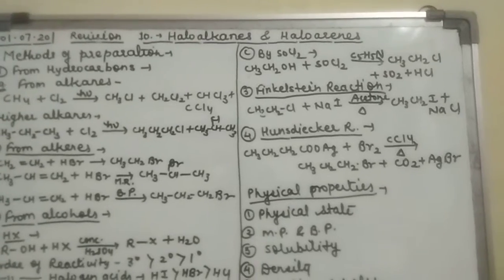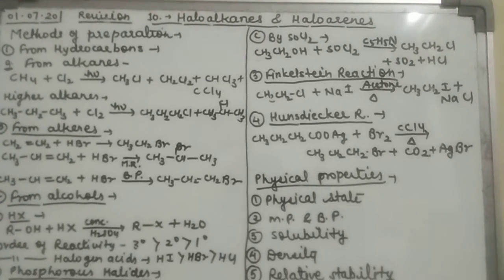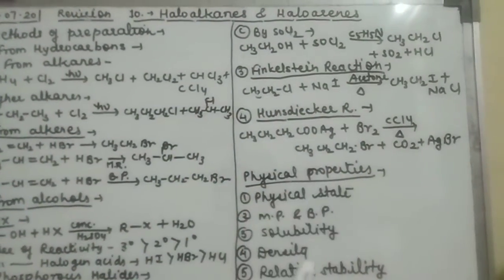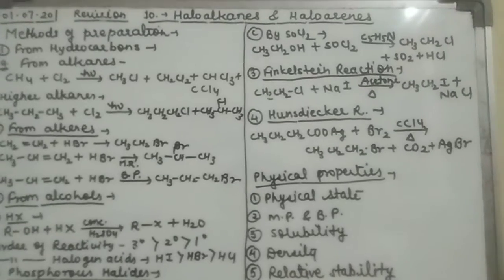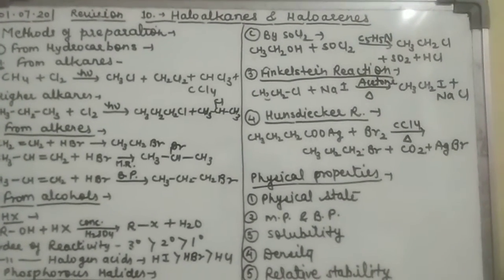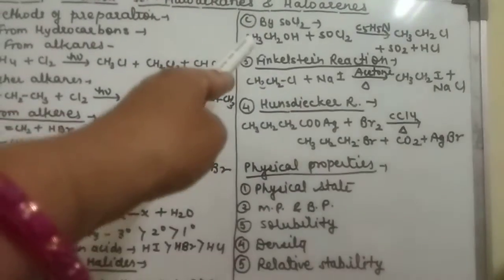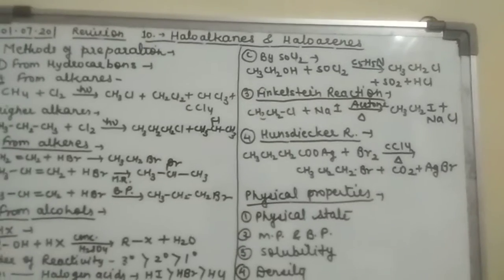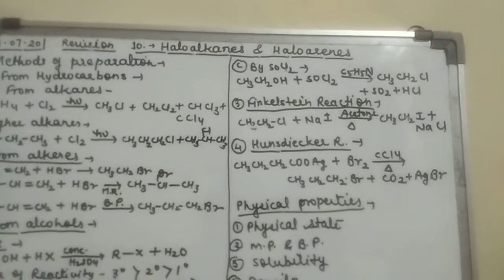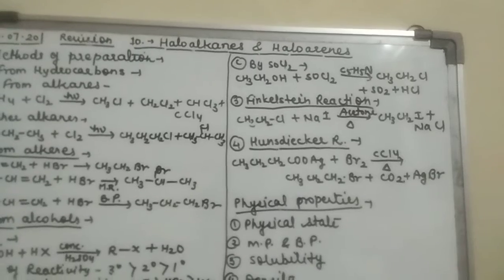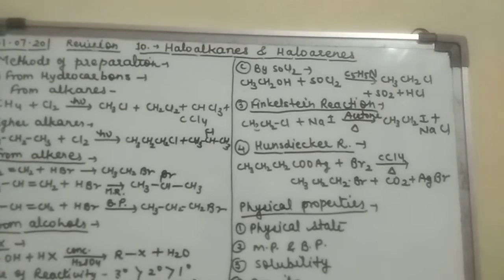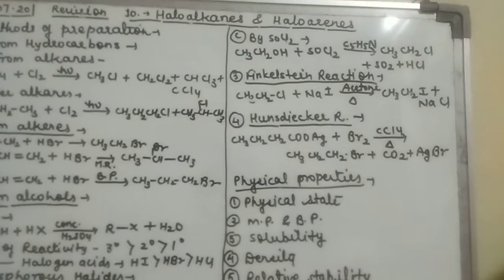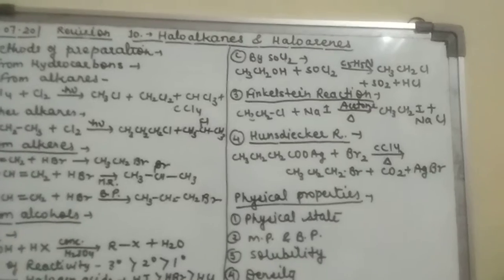Now the second one, you can see, is by SOCl2. So CH3CH2OH plus SOCl2 in presence of pyridine, that is C5H5N, gives CH3CH2Cl plus SO2 and HCl. This reaction is considered the best reaction for the preparation of haloalkanes because the byproducts SO2 and HCl are both gaseous in nature. You can make upward arrows there for the gaseous products. So we get the pure form, pure in the sense that the only product is the haloalkane.